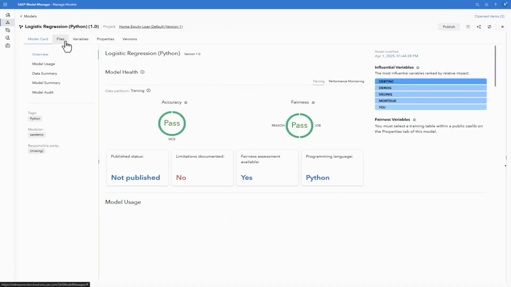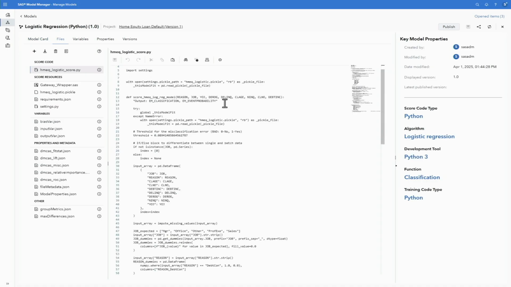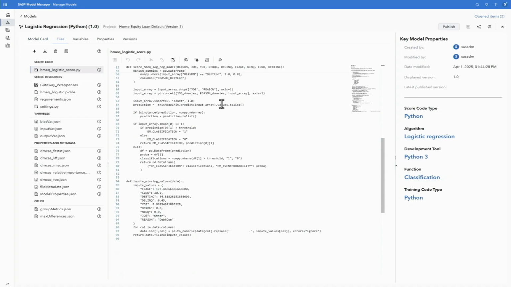What I can do is go back into my model, go into the model files, go into my score code, go down to line 97, find that to numeric function, and in fact, I am using errors equals ignore. I'm gonna just make a quick change to correct this. I could create a new model version before I make this change if I want to have that nice version history, but because this model wasn't working correctly in the first place, I'm just gonna go ahead and make that quick correction.